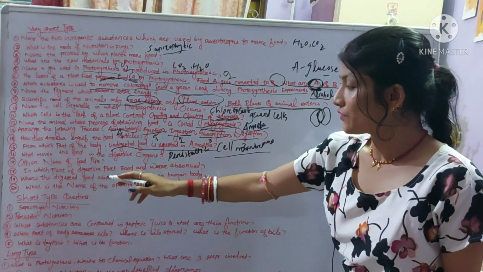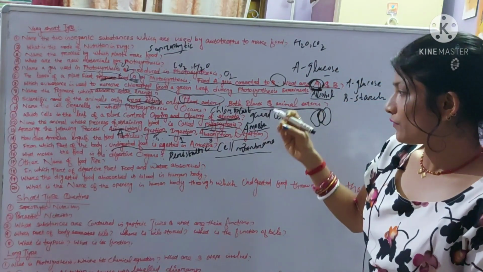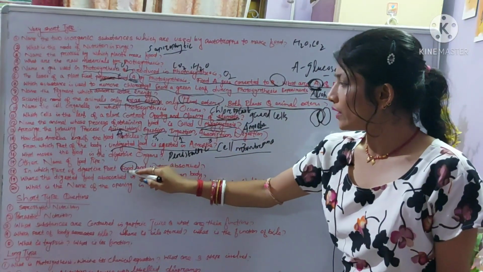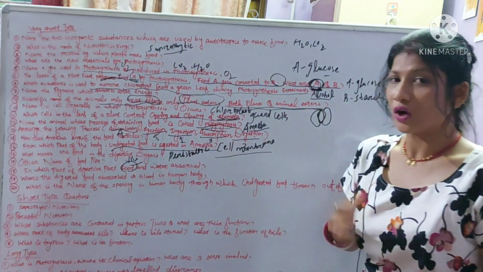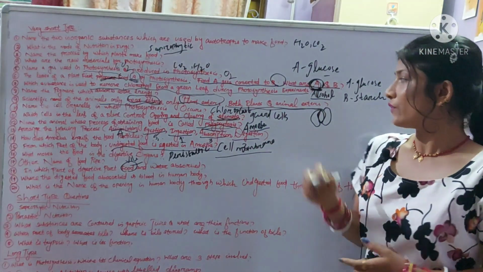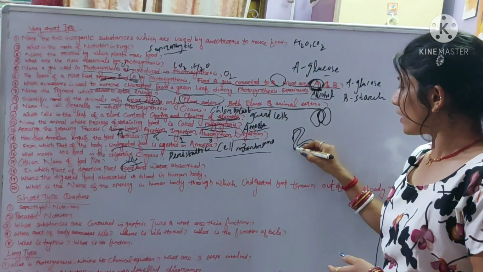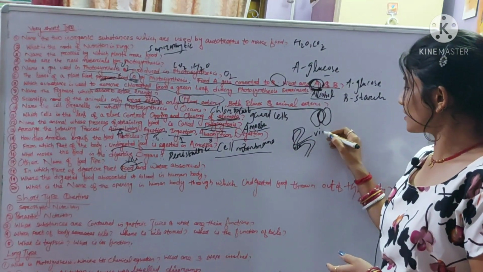Okay, the next question: in which part of the digestive tract are food and water absorbed? Food is absorbed in the villi of the small intestine. We have already discussed that villi are the tiny finger-like projections in the wall of the small intestine. This is the small intestine, a coiled tube. In its wall some tiny finger-like projections are present, that is the villi.